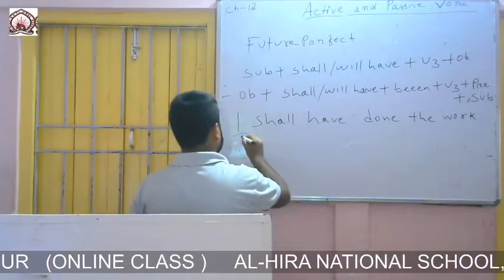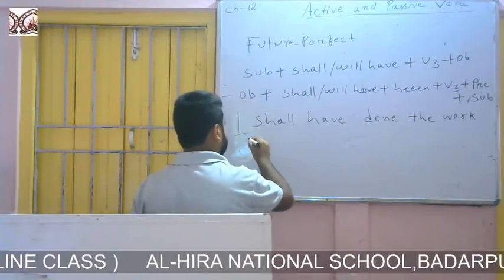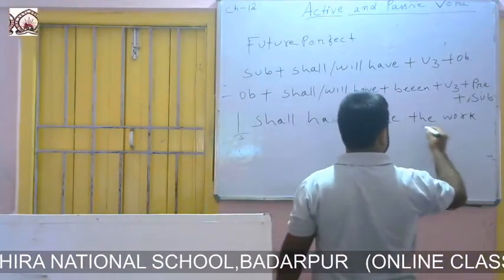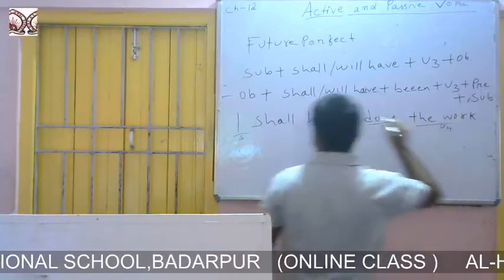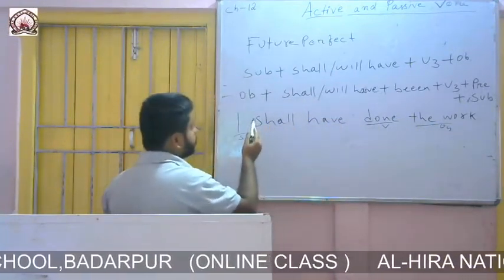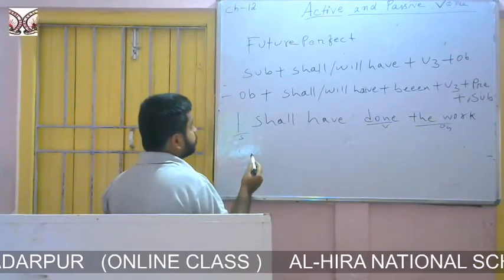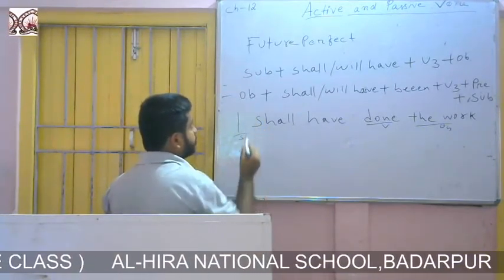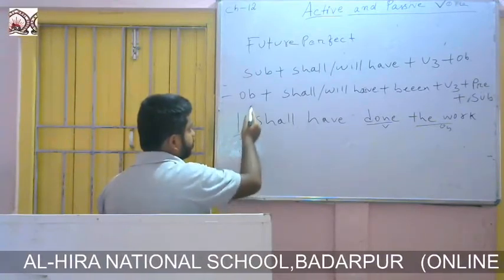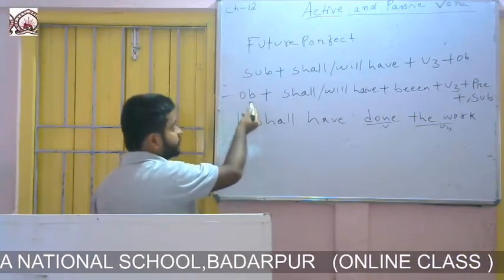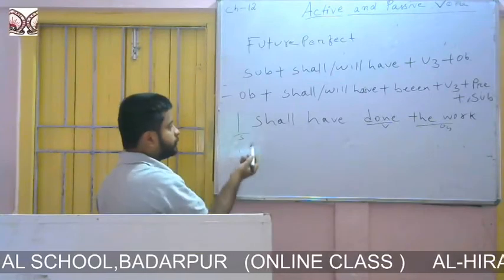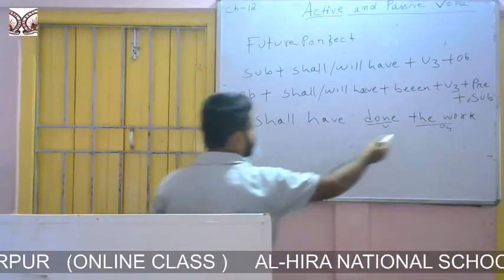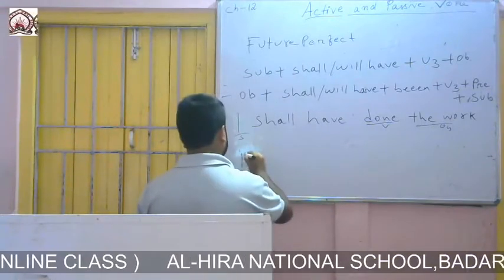So we have to identify the subject, verb and object. If we look at the formation of passive future perfect, you can see object at the beginning, so we will write the object. While changing the voice, we will write the object at the beginning.